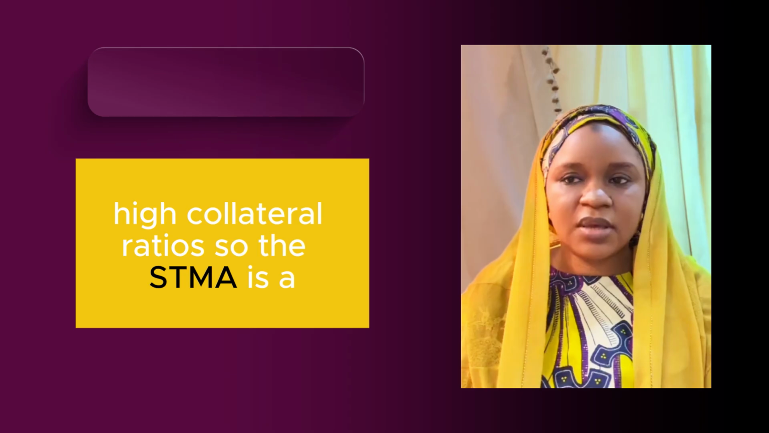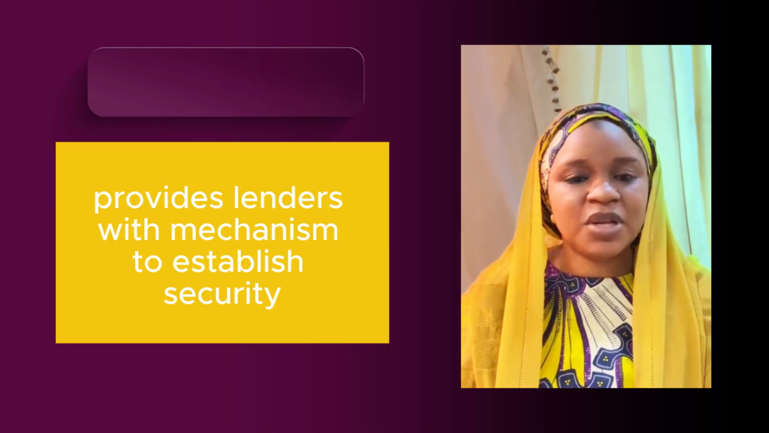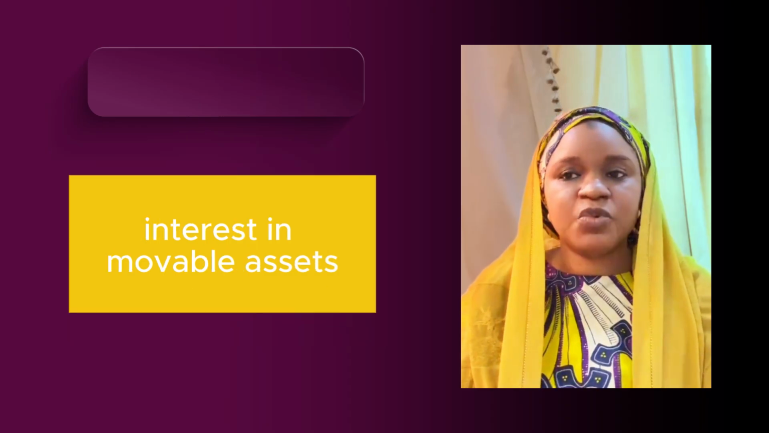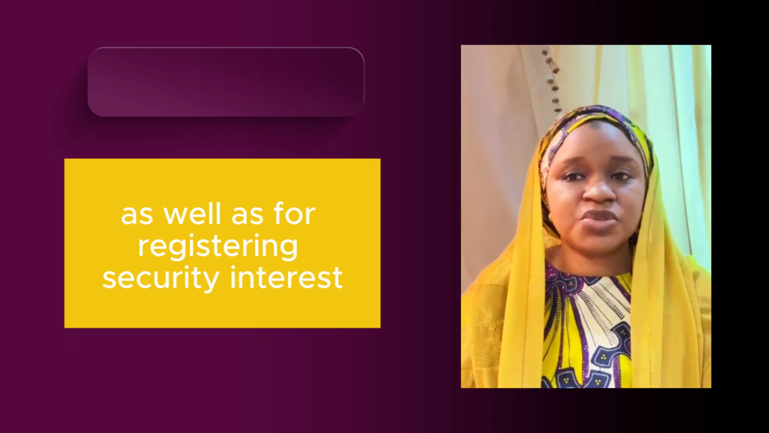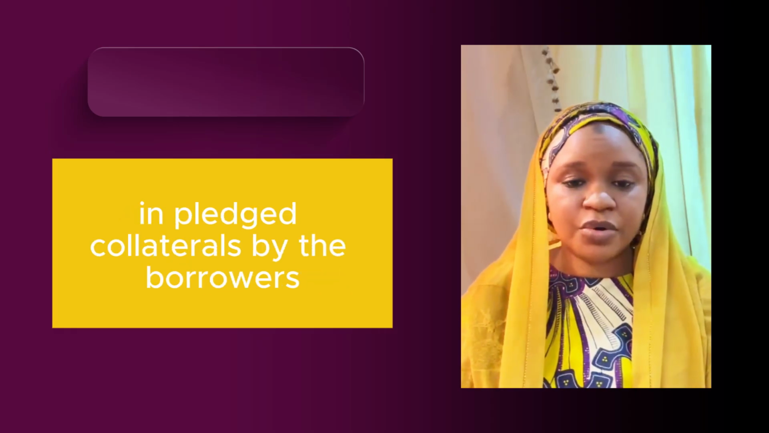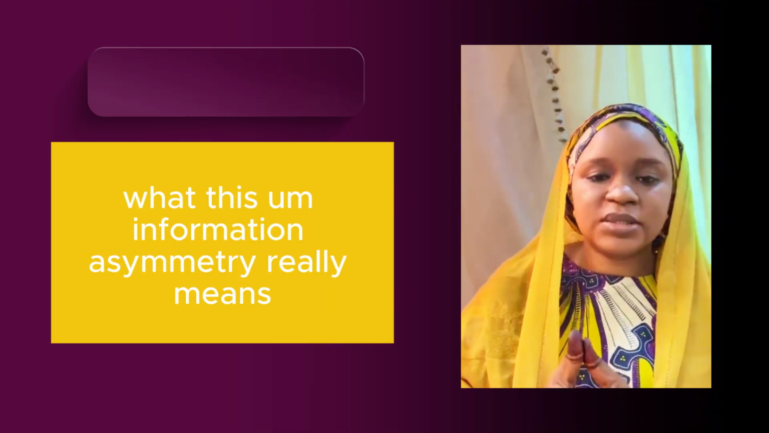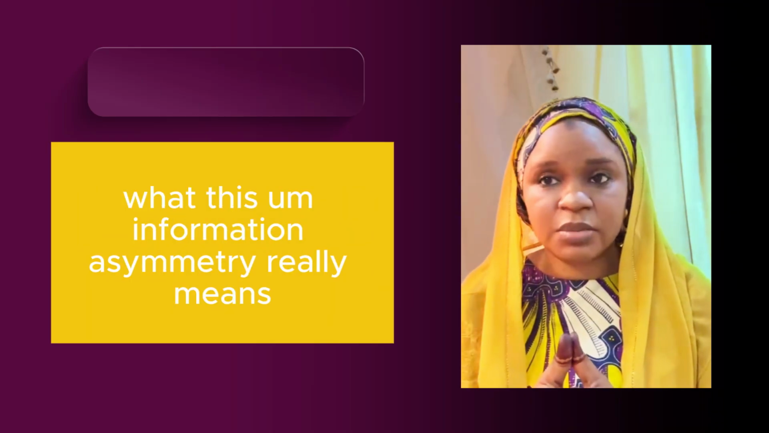So the STMA provides lenders with a mechanism to establish security interests in movable assets, as well as for registering security interests in pledged collaterals by the borrowers. Well, let's briefly talk about what this information asymmetry really means.